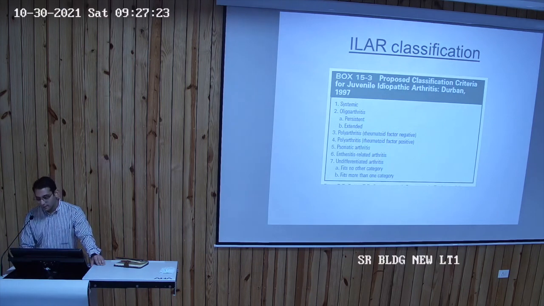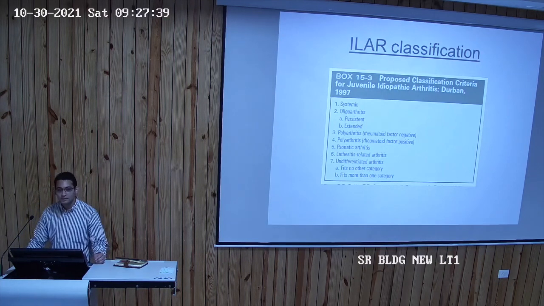Polyarticular, maybe there are 2 categories, RF positive and RF negative. So that's point number 3 and 4. Psoriatic arthritis में क्या होता है? When they have psoriasis, when they have dactylitis, when they have nail changes, nail pitting, onycholysis, that is called as the psoriatic arthritis.